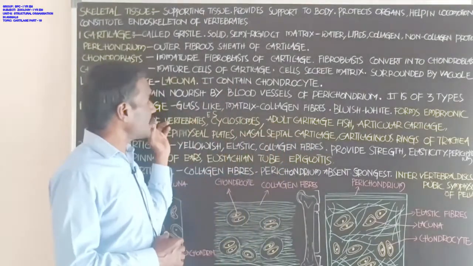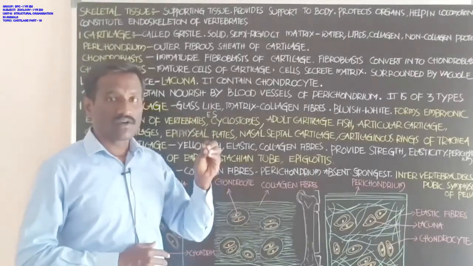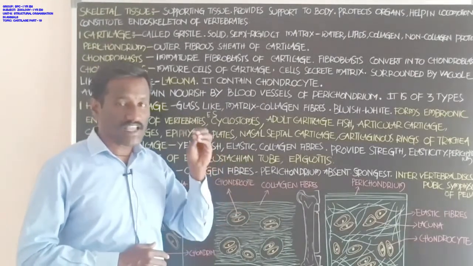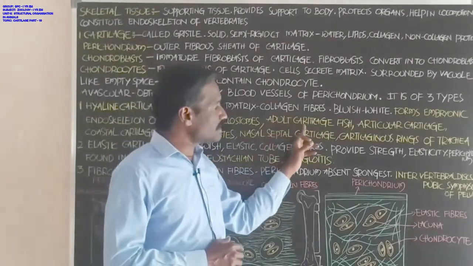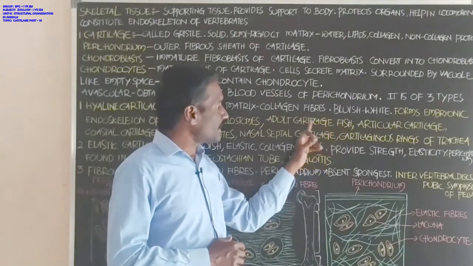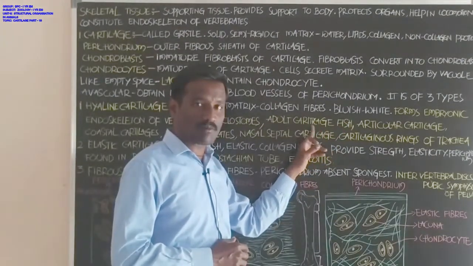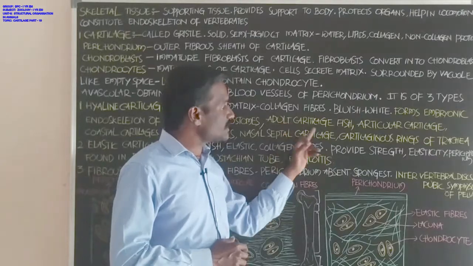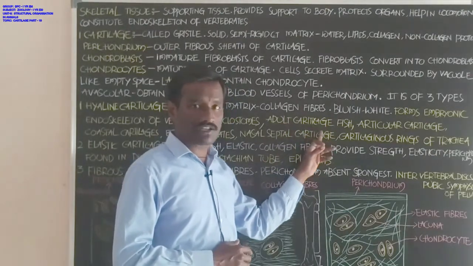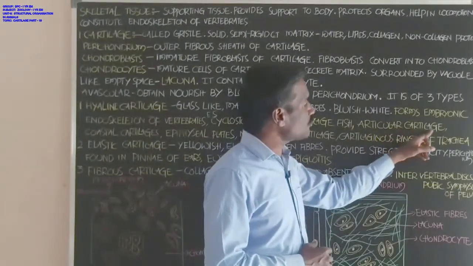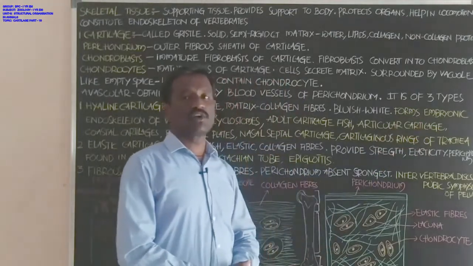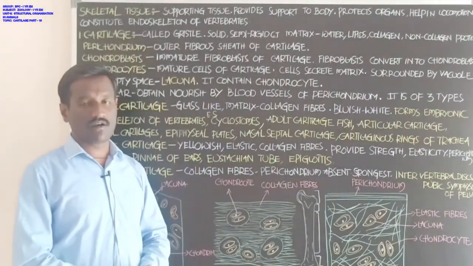Hyaline cartilage forms the skeletal parts of the adult cartilaginous fishes. The entire skeletal structure is formed by cartilage, so these fishes are also called cartilaginous fishes. Next, articular cartilage. What is the meaning of articular cartilage?